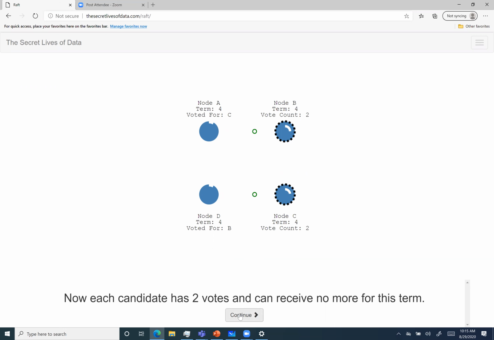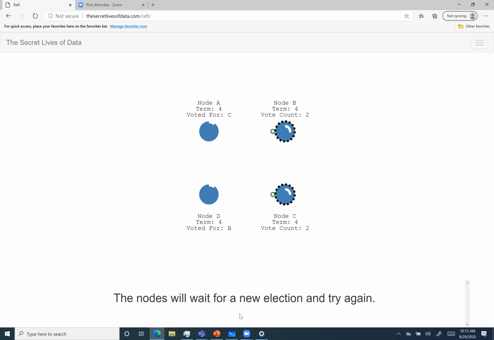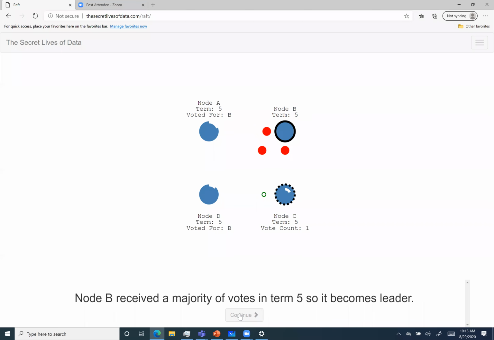Since both the nodes have got equal votes, both will think they have not received the majority, because it's not more than 50%. So nobody has won the election for this term, and there will be a timeout again. This is the election timeout: if someone is not able to become leader in this much time, then we will start a new term, right?